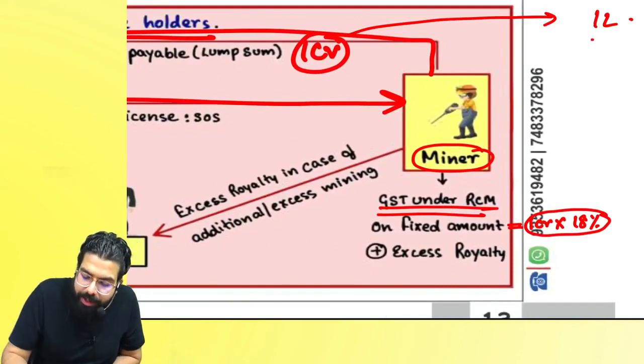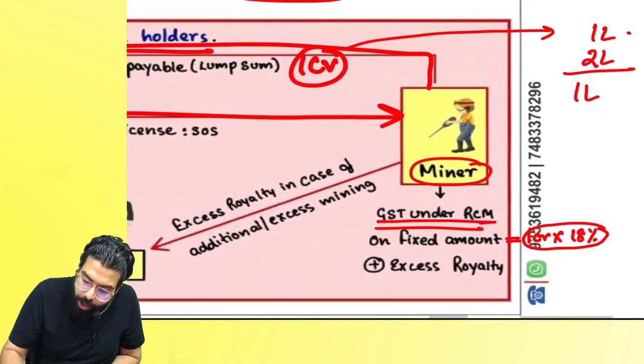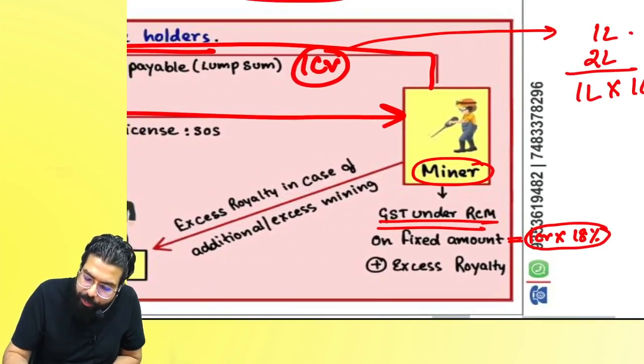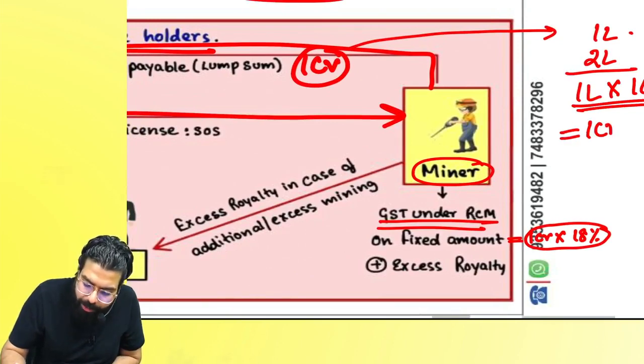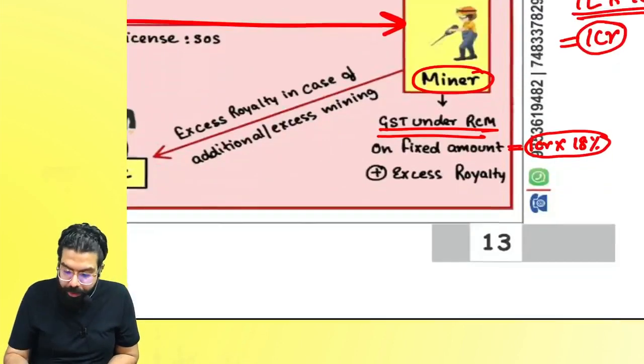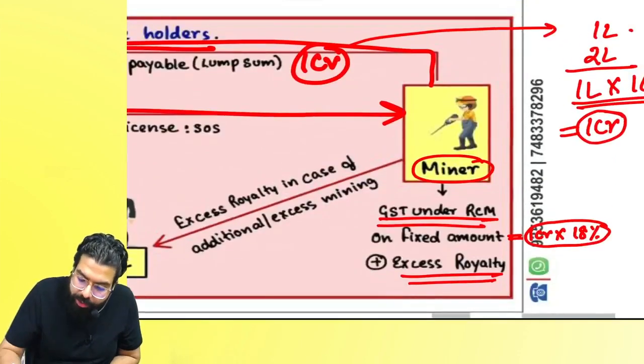He went ahead and did 2 lakh ton of mining. It means 1 lakh ton extra. On 1 lakh ton, government told 100 rupees per ton you will have to pay. It means he will have to pay 1 crore rupees more to the government, and that is the excess royalty which has to be paid for the excess mining.